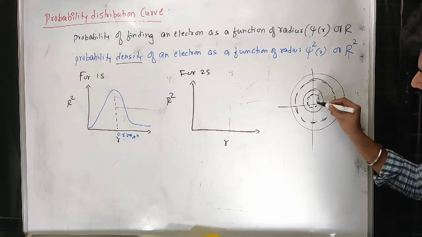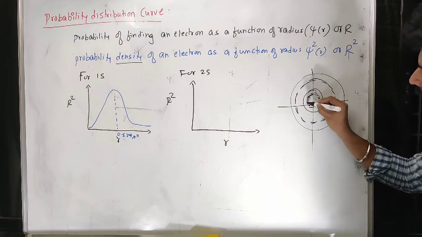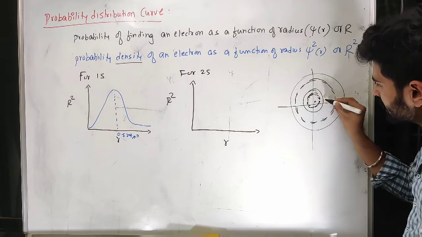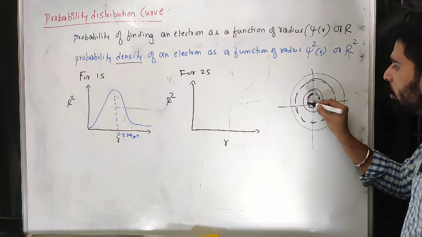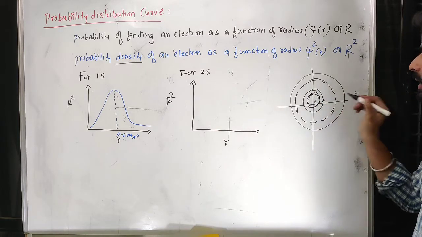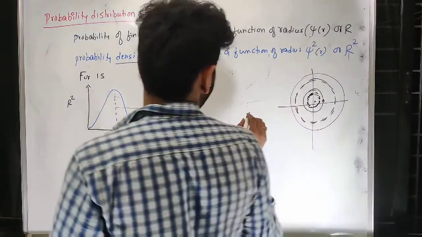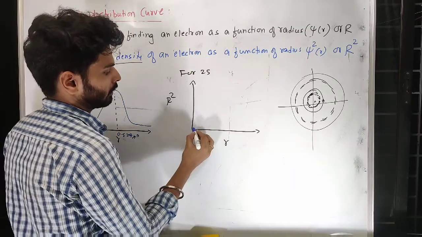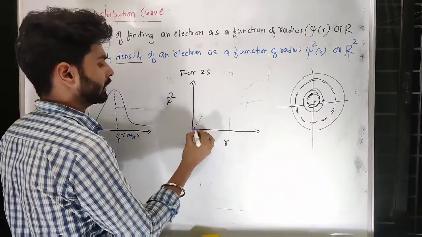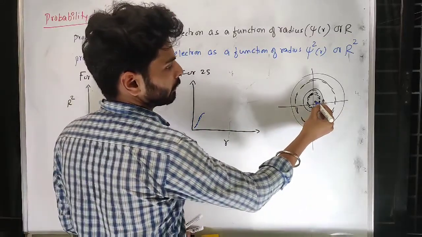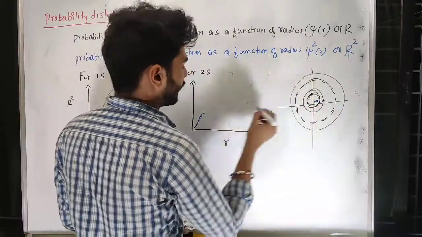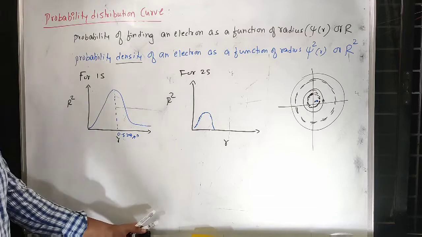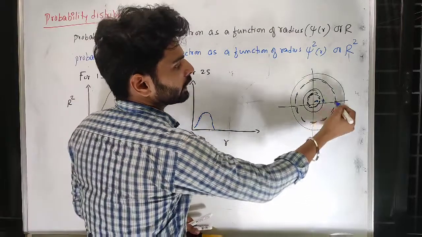So from the nucleus if I start, where 1s electron is at maximum, there you cannot expect 2s electron to be maximum. So maybe 2s electron is present here, maybe 2s electron is present here, but wherever 1s electron is at maximum amount, there you cannot expect 2s. So that means again it will start from minimum. So it will increase to some value over here, maybe at this level. The moment 1s comes, then it has to show minimum presence there. Thereafter its own area comes.